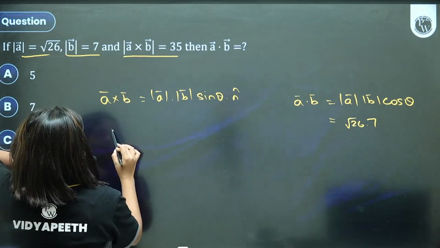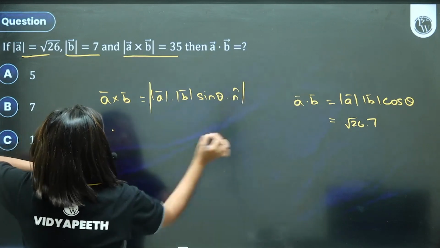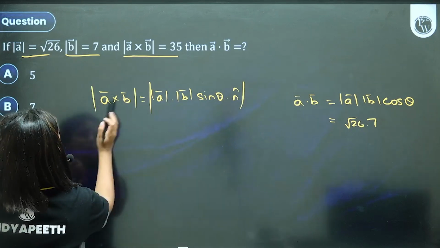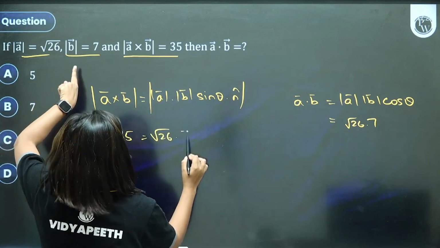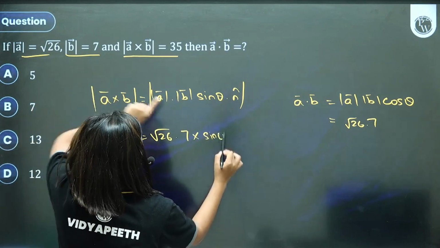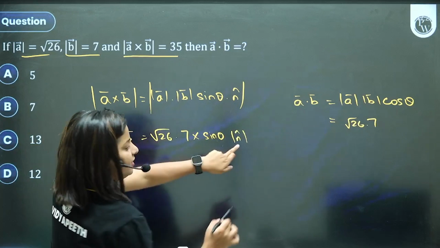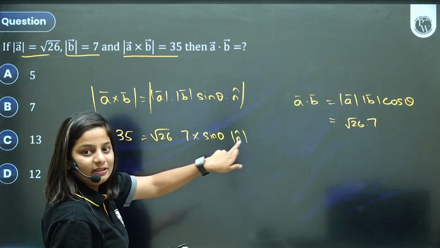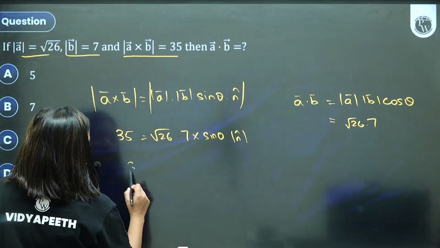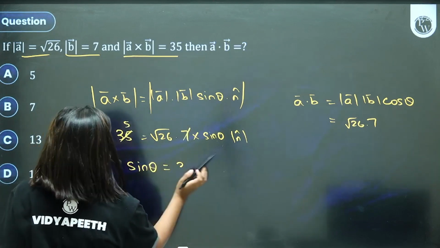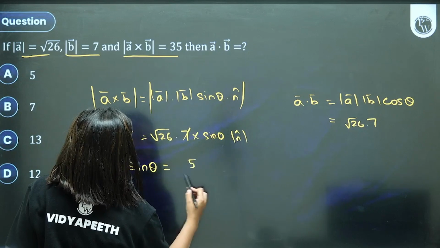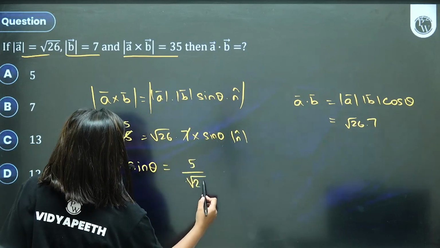Okay, from here, if I take magnitude on both the sides, magnitude of A cross B is 35 root 26, 7 sin theta. And what is magnitude of n cap? N cap is a unit vector, its magnitude will be 1. From here, sin theta is 7 ones are 7, fives are 35. So that's 5 by root 26.